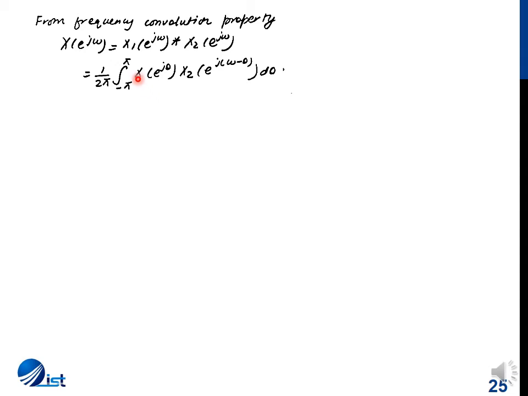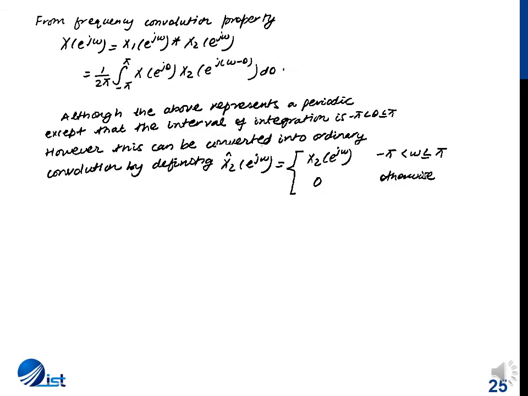So for one function the variable is changed, and for the other function the variable is first changed to tau, and then it's flipped to minus tau. Finally it is shifted by tau units. So here, instead of tau, we are using phi or theta as the running variable.